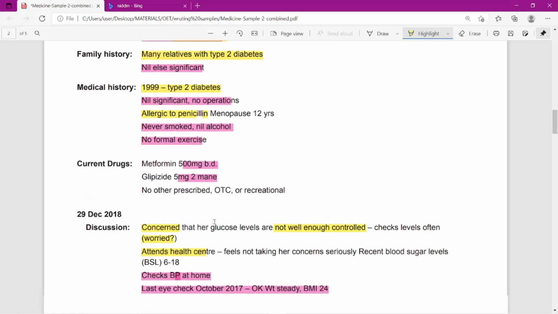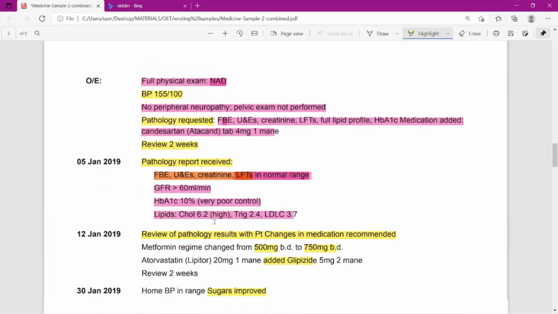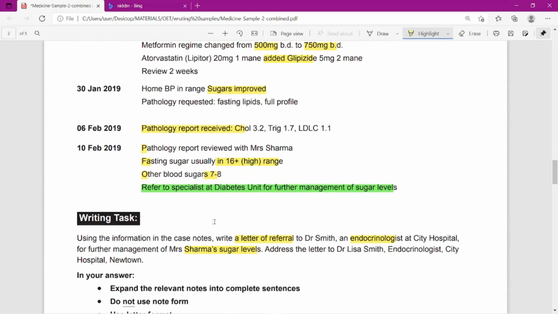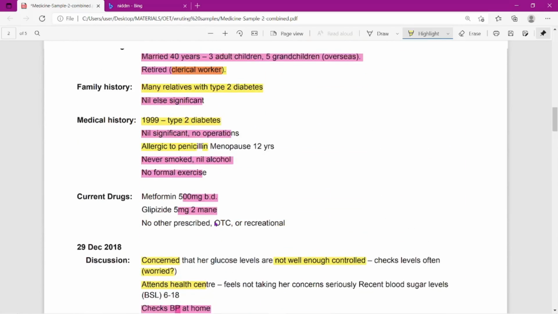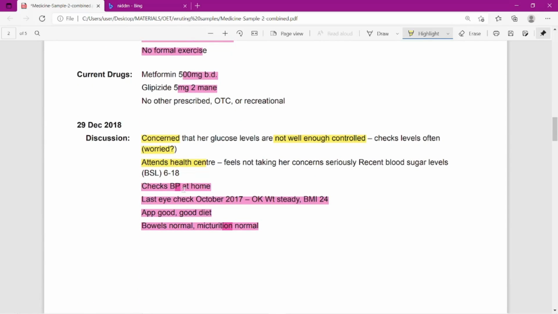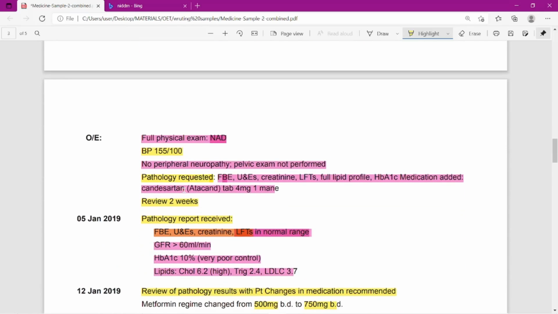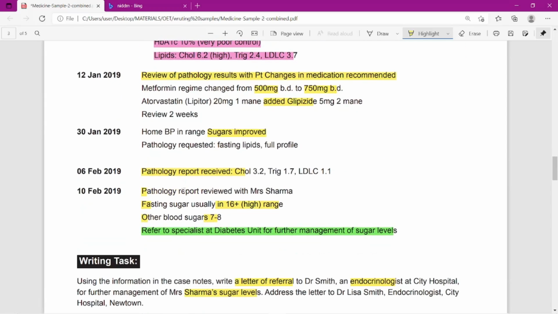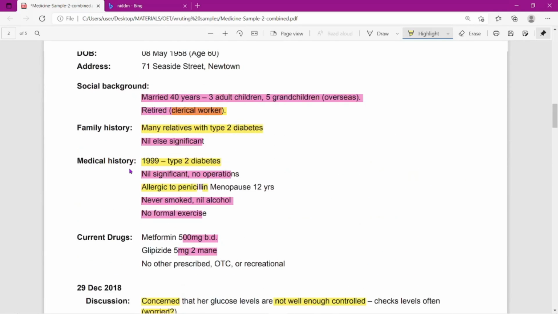So what we are going to do is that, see, there are several dates also here. We are supposed to make them into separate paragraphs. So we are planning to make the family history and medical history into one. Then comes the drugs and the discussion part into one. This is a long discussion, and in this letter, the discharge plan and treatment have nothing mentioned. Okay, so we can make it like this.